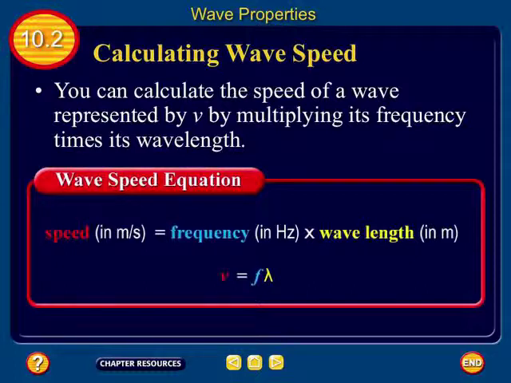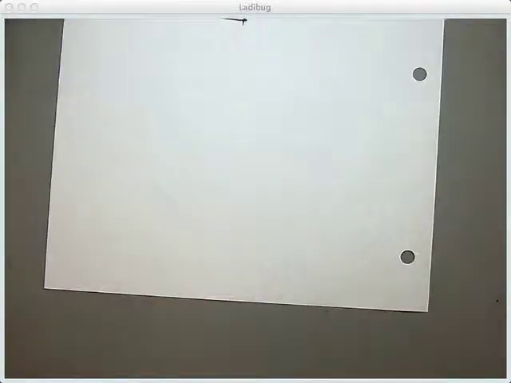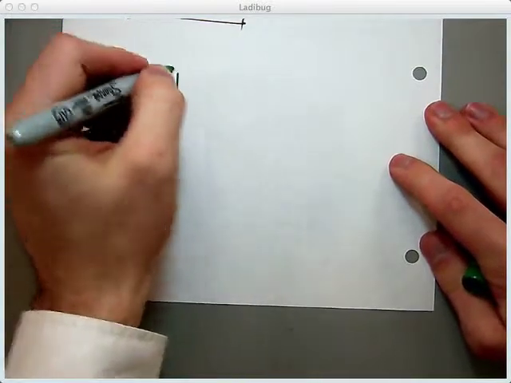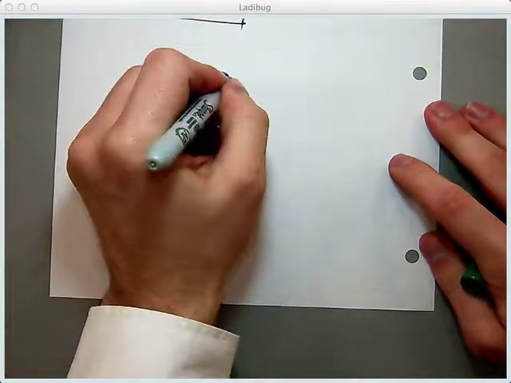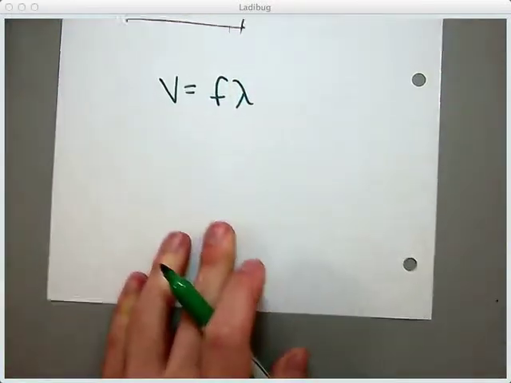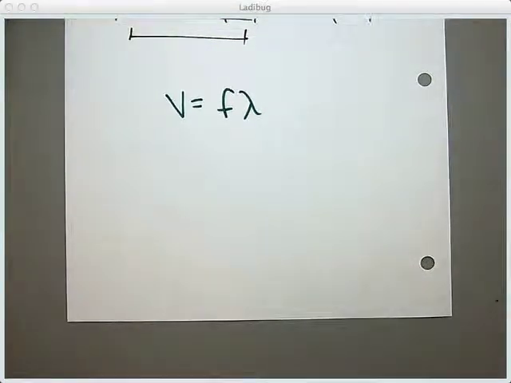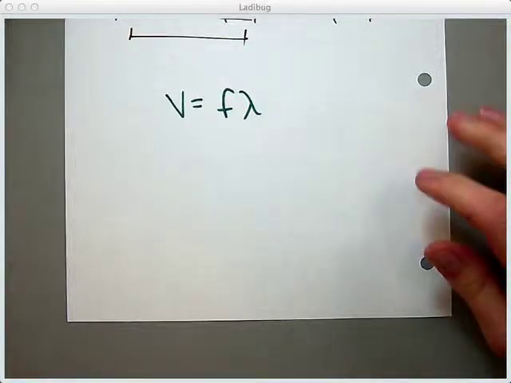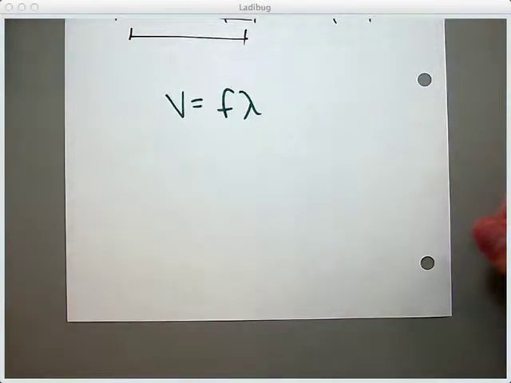Is that V equals F lambda? That's V equals, and we'll get to that in a second. Well, and by in a second I mean now. We'll go with green. Okay, so our equation is V equals F lambda. Yes, V equals F lambda.